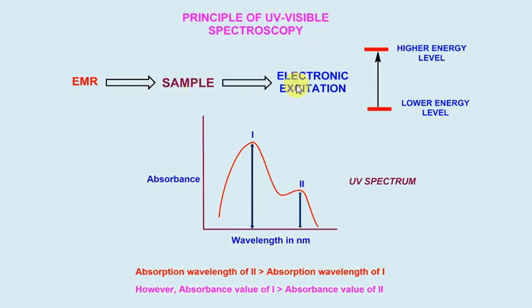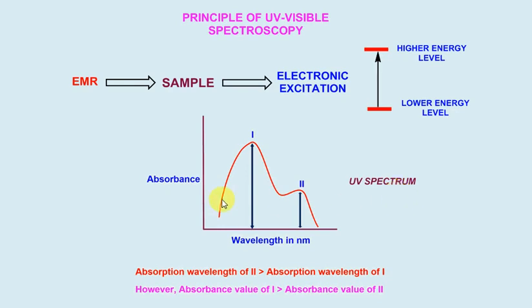Friends, let us discuss the principle of UV visible spectroscopy. In UV visible spectroscopy, we bombard the sample with electromagnetic radiation. That is, electromagnetic radiations are passed through the sample, and the sample absorbs the UV radiation and undergoes excitation of electrons, which is called electronic excitation. In electronic excitation, electrons are excited from a lower energy level to a higher energy level. Electronic excitation is also known as electronic transition, and this electronic excitation results in a UV spectrum.